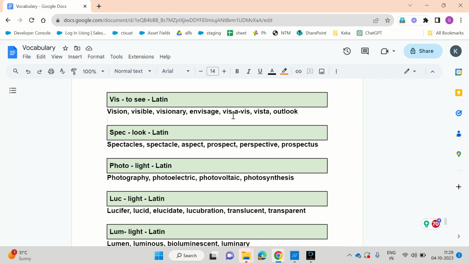Prospectus. Prospectus is generally a printed statement, a kind of brochure that tells people what we are going to do. Prospectus from a college. Prospectus related to an upcoming novel or an upcoming hotel, etc. What does that mean? So you're explaining what you are going to do in future.